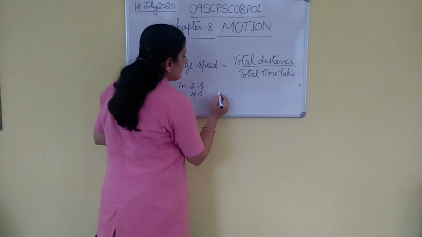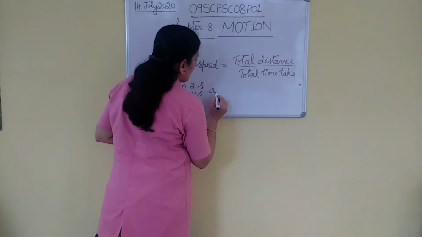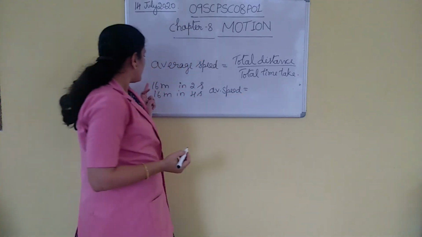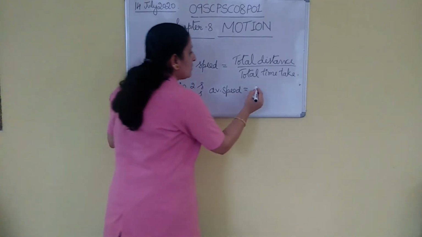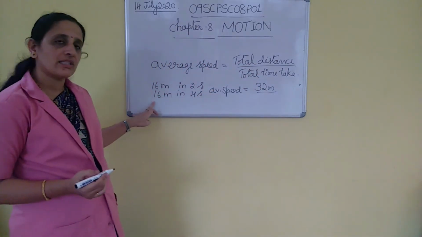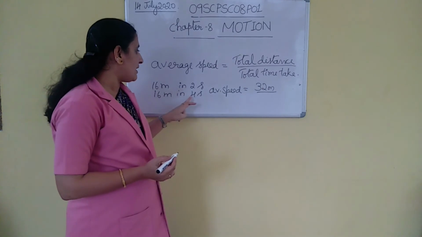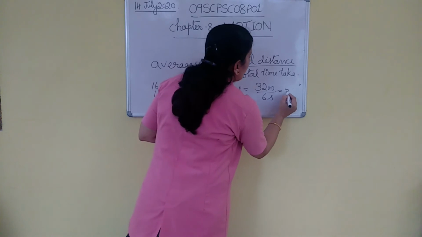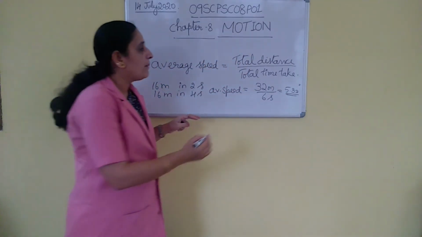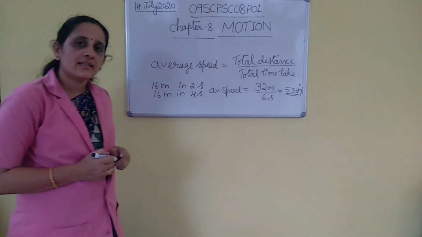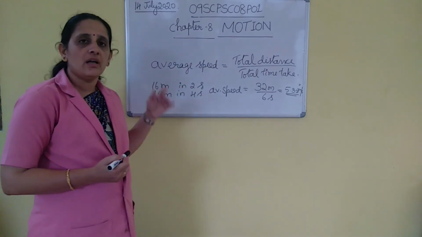Average speed is equal to 16 plus 16, 32 meters total distance travelled, divided by 4 plus 2, 6 seconds, that is equal to 5.33. What is the unit here for the speed? Meter per second. Like that you have to calculate the average speed of the object.